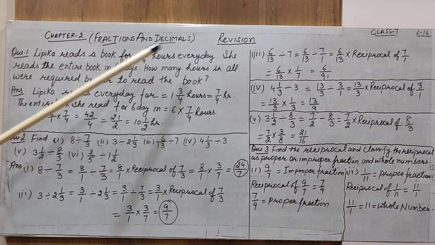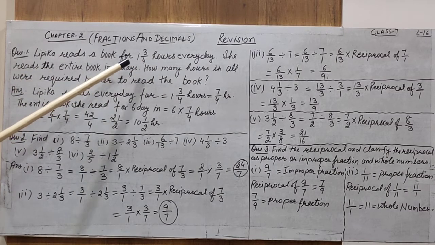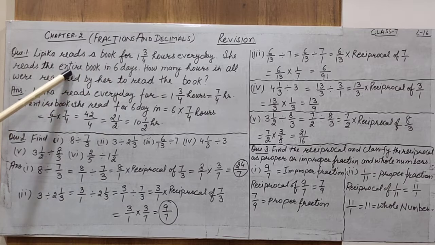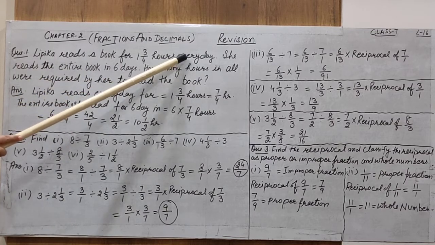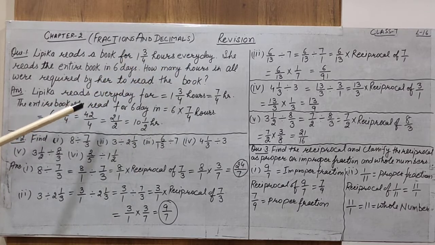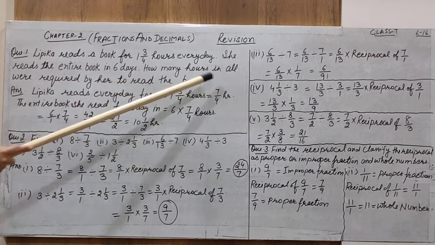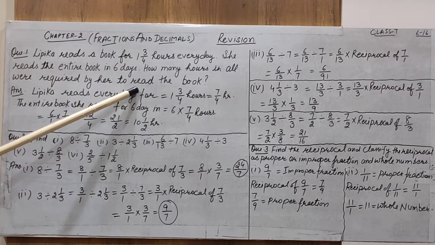She read the entire book in 6 days. That is, 6 days में उसने entire book finish कर दी. And in one day how much did she read? 1 3/4 hours.